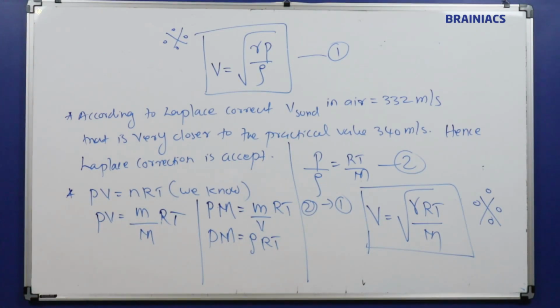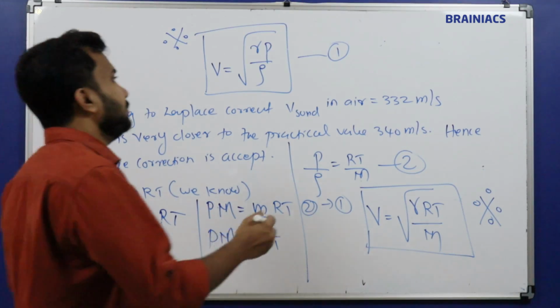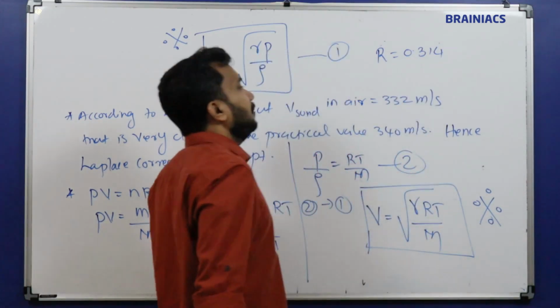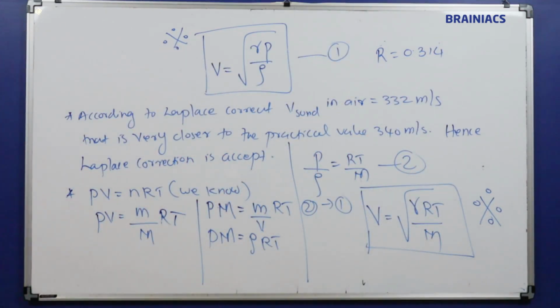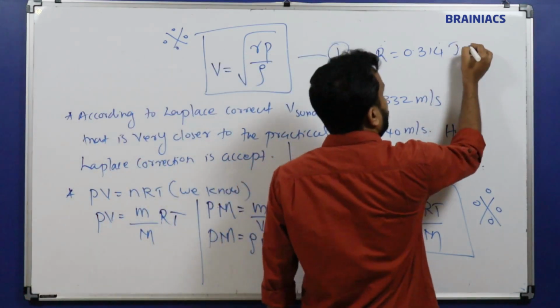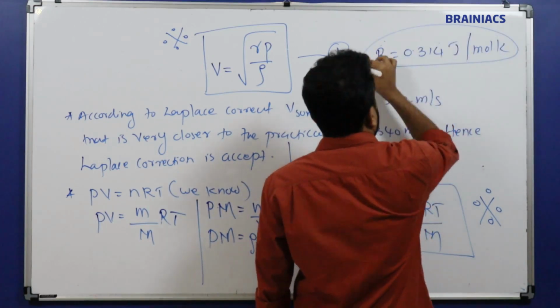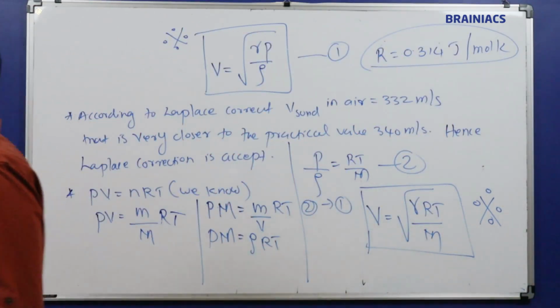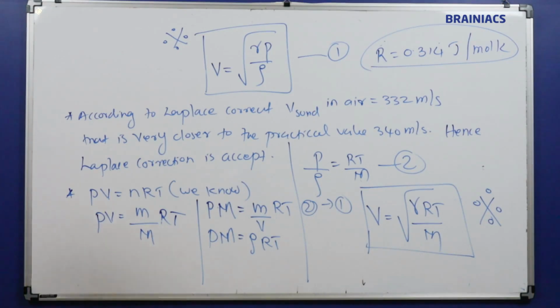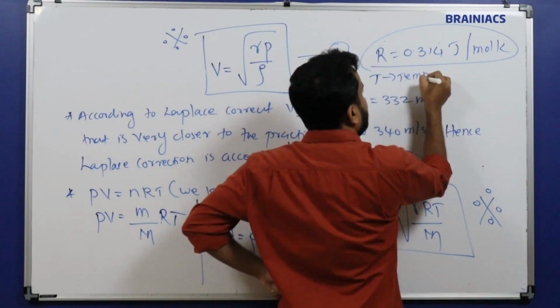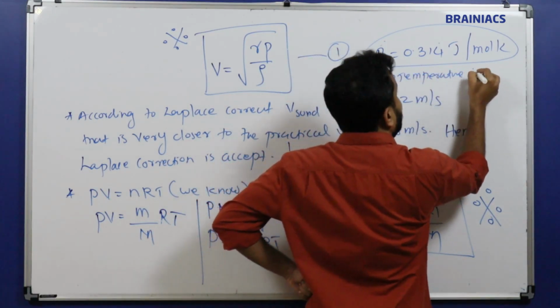What is the value of R? In case you are not remembering, R will be equal to 0.314. Of course the unit is important, right? Joule per mole Kelvin is the unit. This value you have to remember, they are constants. What is T? T is the temperature, so please write that also. T is the temperature in Kelvin.